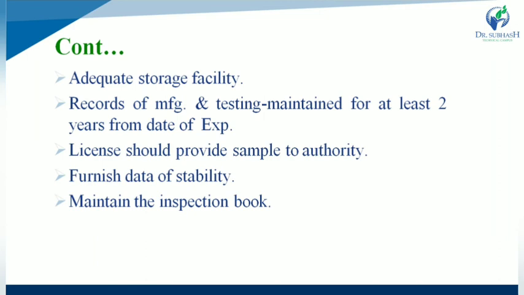The licensee should provide samples to the authority. So the licensee provides samples to the licensing authority. If the licensing authority is available at your manufacturing plant, and he tells you he needs a sample, you provide the sample to the licensing authority, while furnishing the stability data. So if you are performing stability studies, maintain the stability data and also maintain the inspection book.